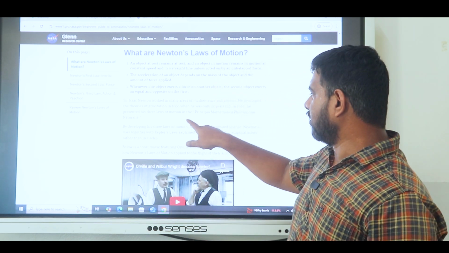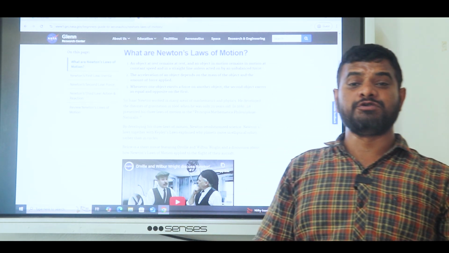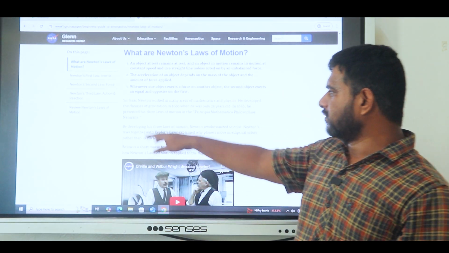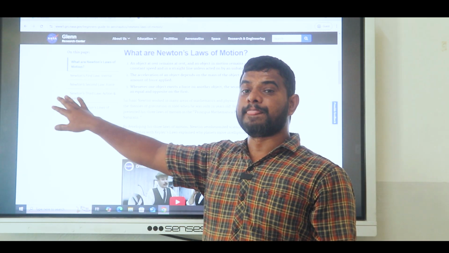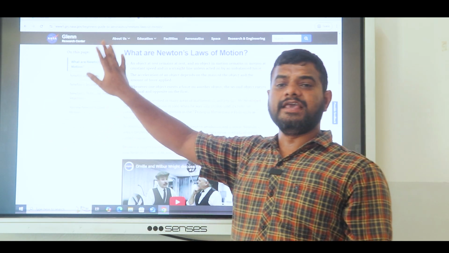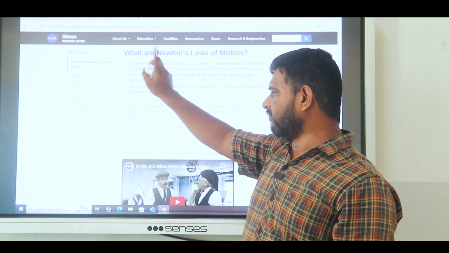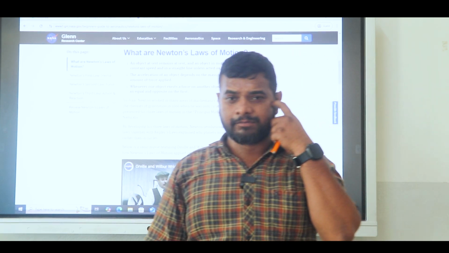The SI unit of Newton's second law is meter per second square, and the CGS unit is what? Centimeter per second square. And this is Newton's second law. In Newton's second law, there are some mathematical expressions also: F is equal to ma, and P is equal to m into v. How to solve that mathematical process, we will discuss later.